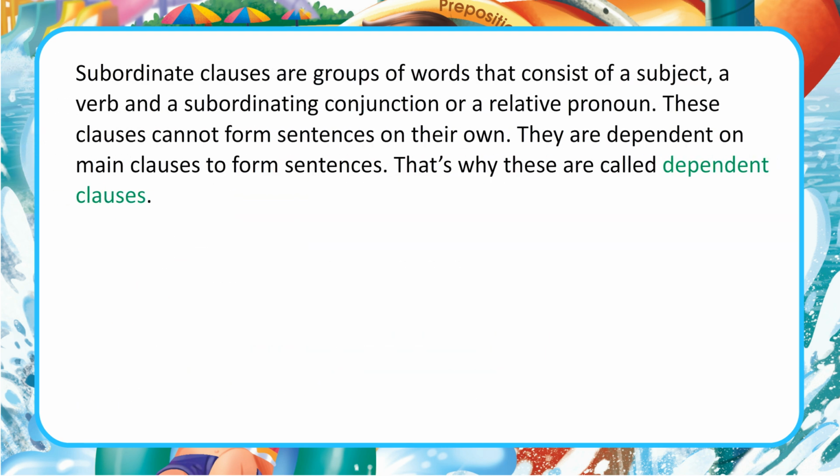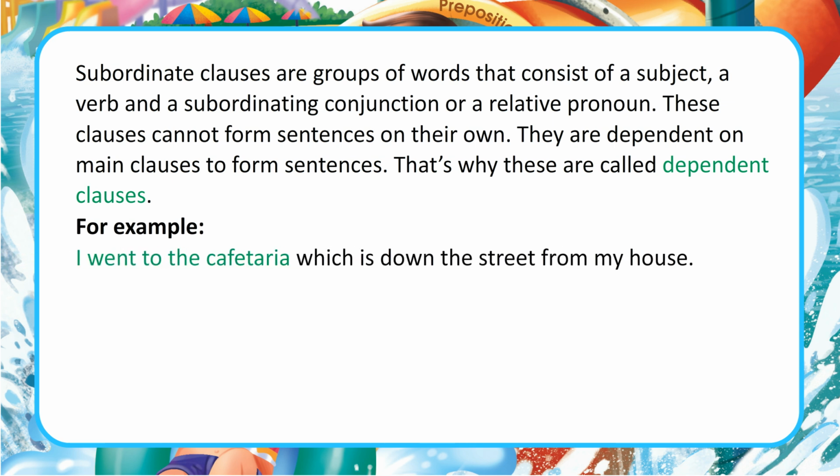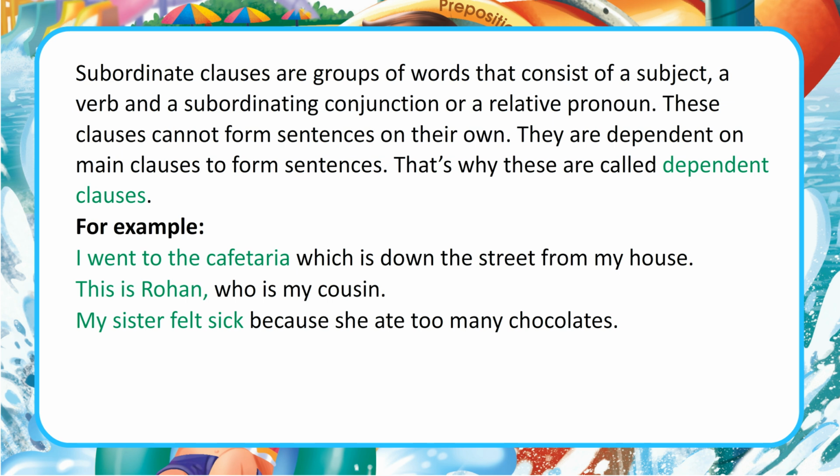Subordinate clauses are groups of words that consist of a subject, a verb and a subordinating conjunction or a relative pronoun. These clauses cannot form sentences on their own. They are dependent on main clauses to form sentences. That's why these are called dependent clauses. For example, I went to the cafeteria which is down the street from my house. This is Rohan, who is my cousin. My sister felt sick because she ate too many chocolates.